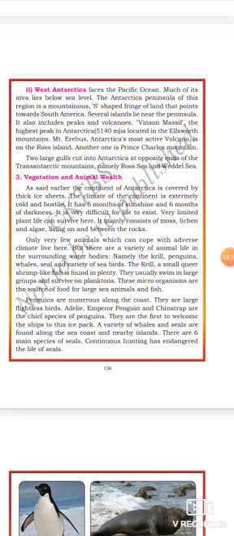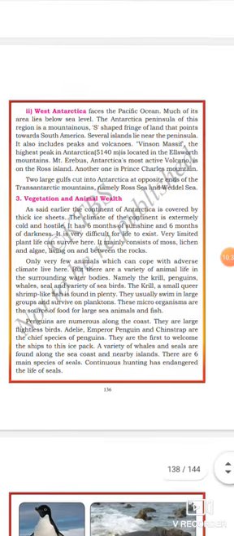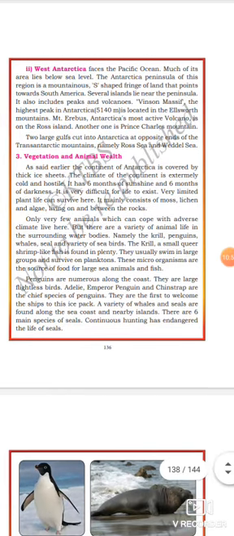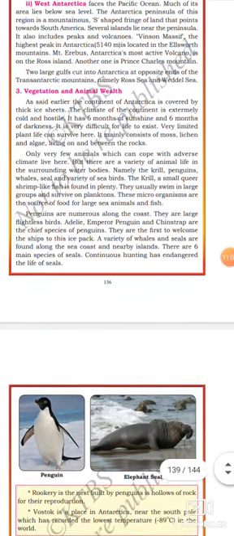active volcano in the Antarctica continent. Mount Erebus is Antarctica's most active volcano. It is located in Ross Island. Got it? Another one is Prince Charles Mountain. Okay. Two large gulfs cut into Antarctica at opposite ends of the Transantarctic Mountains, namely Ross Sea and Weddell Sea. Got it, dear students? Let us see now vegetation and animal life.